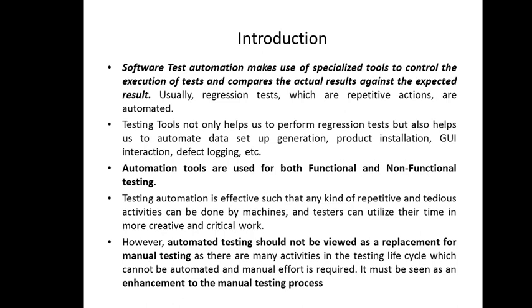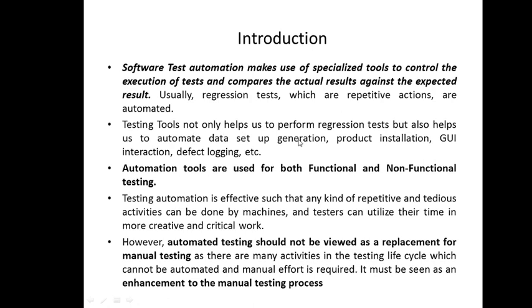Can all the activities in testing be automated, or are there a few parts that need to be automated? So we'll see, whenever we have any repeated actions, like in case of regression testing, where we make certain changes and we have to retest the entire thing, you have to carry out those testing activities repeatedly. In that case, the automation will be beneficial. So the very first area where automation testing is generally used is regression testing.